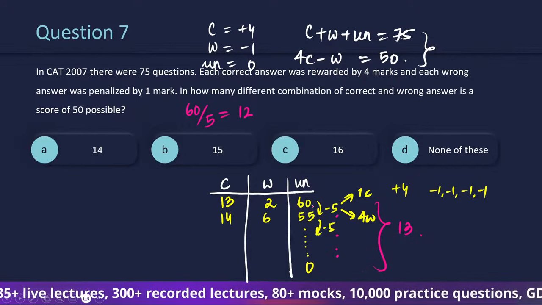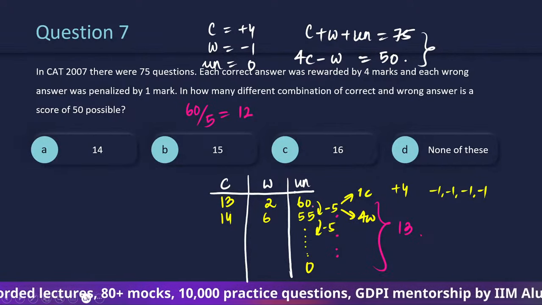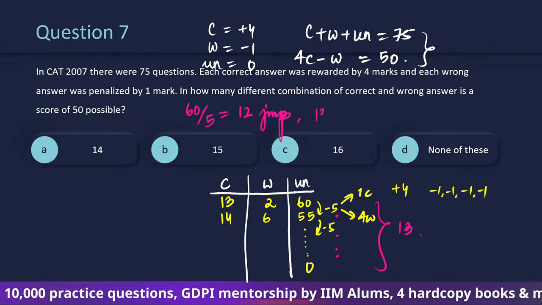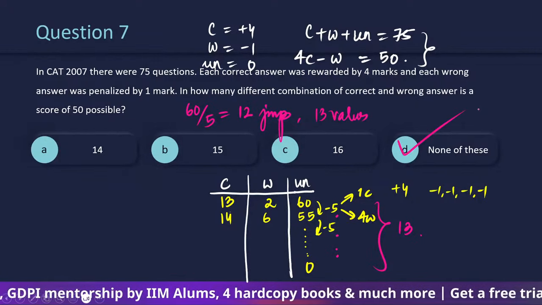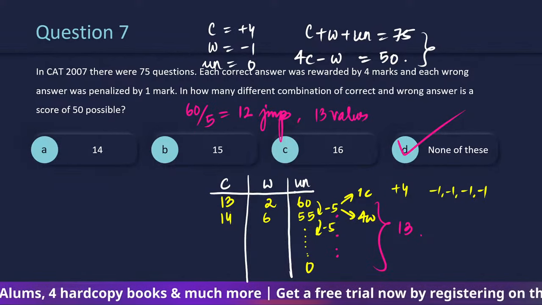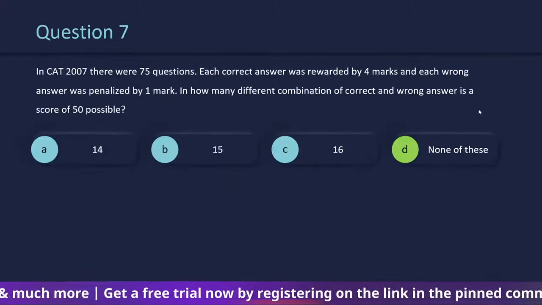If you jump 2 times, your feet are on the ground 3 times. So if there are 12 jumps, there will be 13 values, and 13 values would mean none of these. So whenever you have questions related to none of these, you have to be very, very careful. Okay. D is the answer.